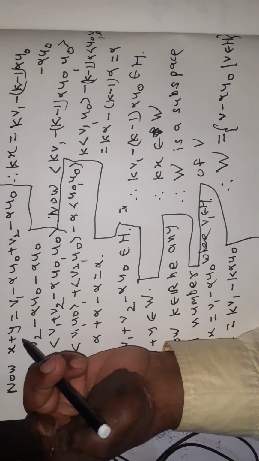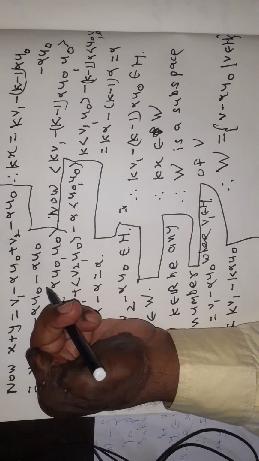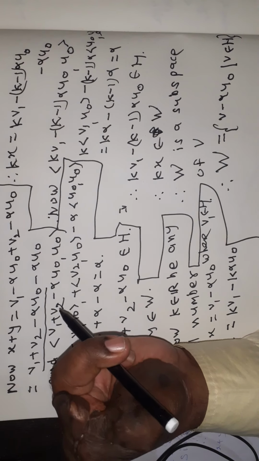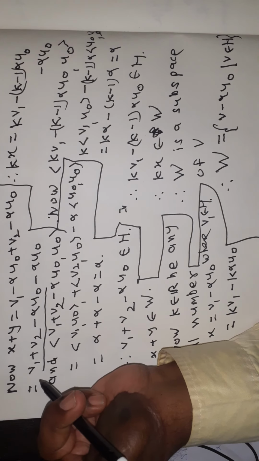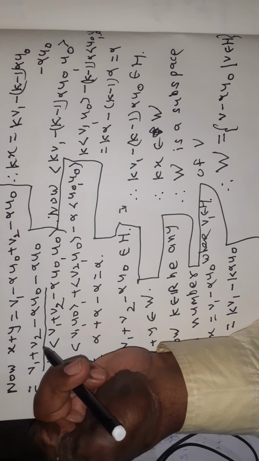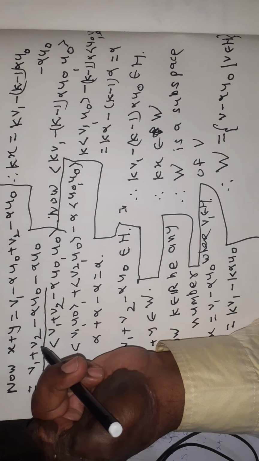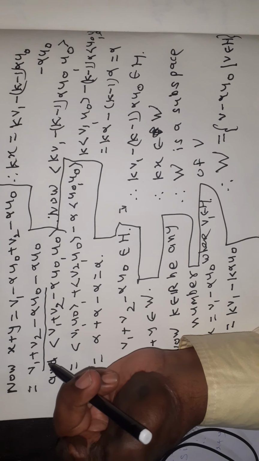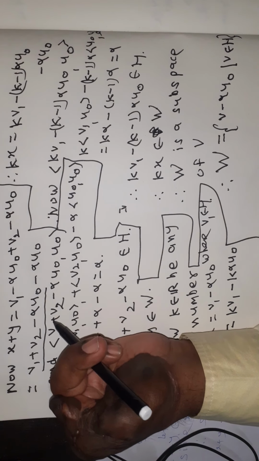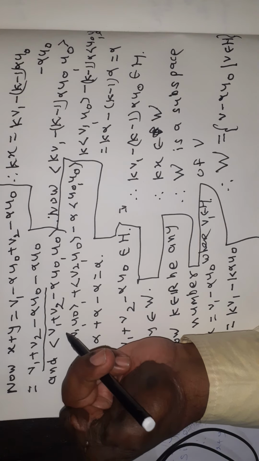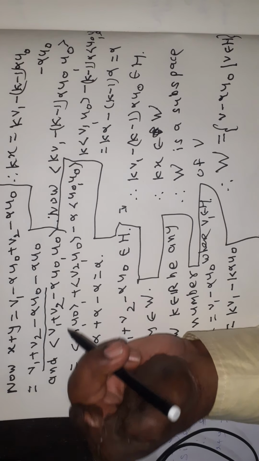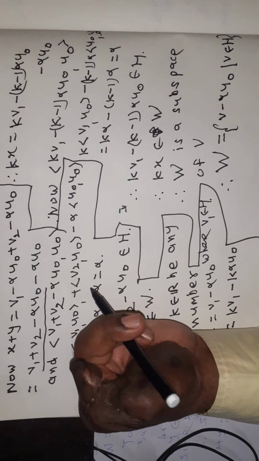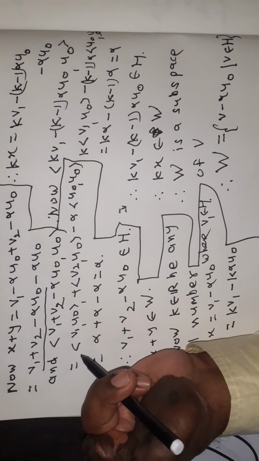In order to prove that x plus y belong to W, we prove that the vector v1 plus v2 minus alpha u0 belong to H, because the elements of W by definition are of the type v minus alpha u0 where v belong to H. Now see here, we prove that v1 plus v2 minus alpha u0 belong to H. Now angle bracket v1 plus v2 minus alpha u0 comma u0 is equal to angle bracket v1 comma u0 plus angle bracket v2 comma u0 minus alpha angle bracket u0 comma u0.